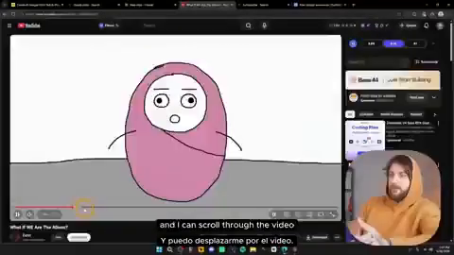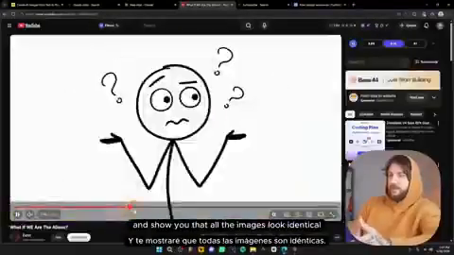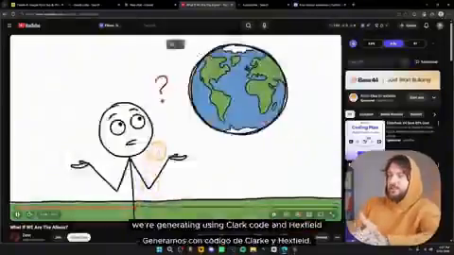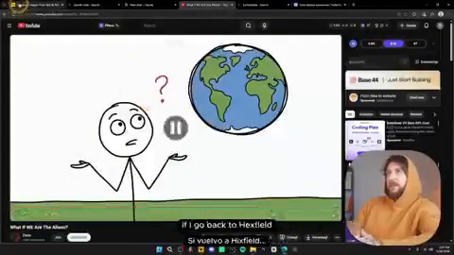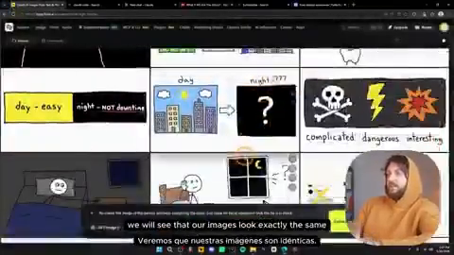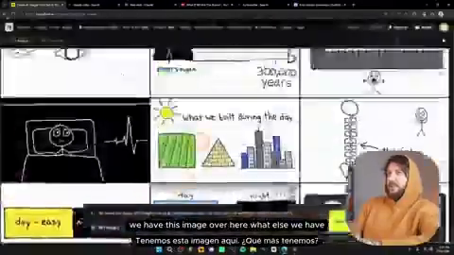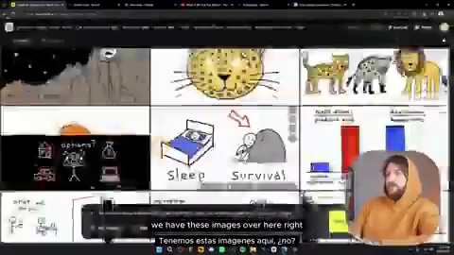And I can scroll through the video and show you that all the images look identical. It's the exact same style we're generating using Claude Code and Higgsfield. If I go back to Higgsfield, we will see that our images look exactly the same. We have this image over here. What else we have? We have these images over here, right?